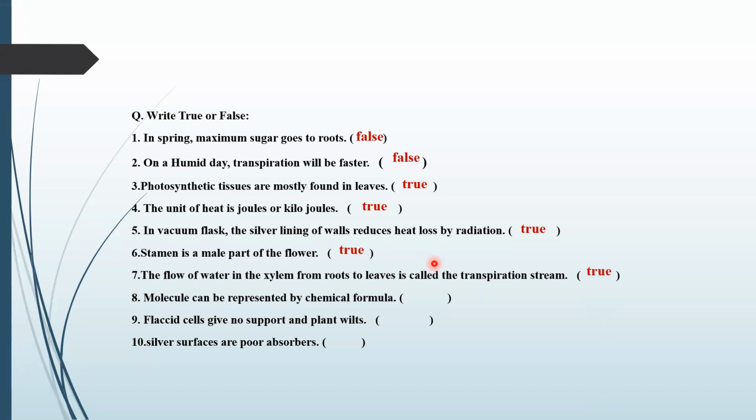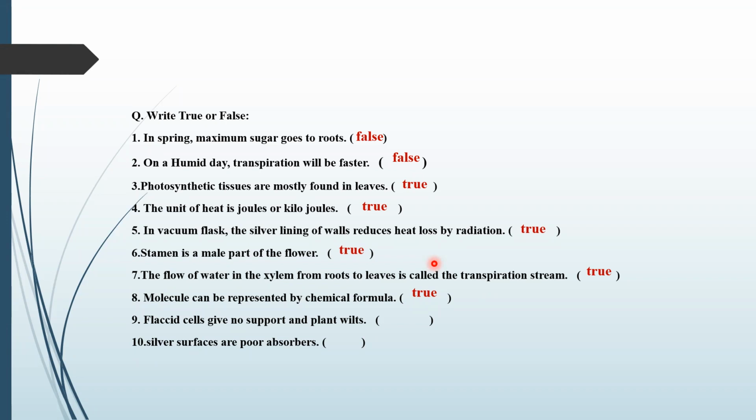Molecules can be represented by the chemical formula. Is it true or false? Rayan will answer this. Muhammad Rayan. Molecules can be represented by a chemical formula. Yes sir, true. Okay, it's a true statement. Good. Flaccid cells give no support and plants wilt.